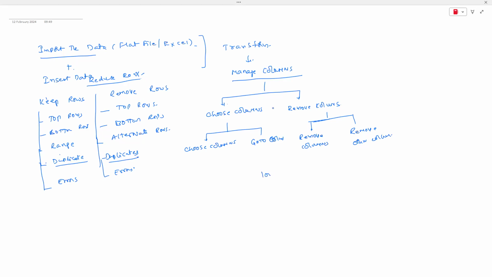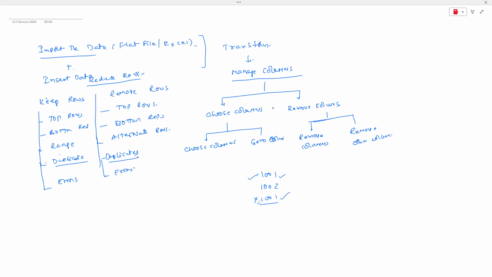Whenever we have 1001, 1002, 1001, for example, if I say keep duplicates, it will keep these two records and delete this record. Whenever I say remove duplicates, this record will be deleted. So 1001 will be kept, and the other 1001, the duplicate value, will be deleted. I'm not saying delete all the rows having duplicate values, because only if the value is repeated is it a duplicate. If the value is not repeated, it is not a duplicate. So it deletes only this record. But when you ask for keep duplicates, it will keep both duplicates.